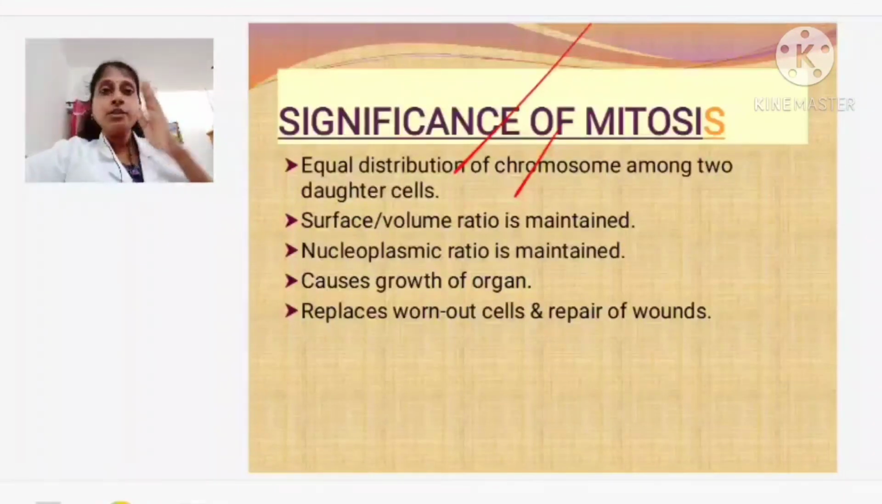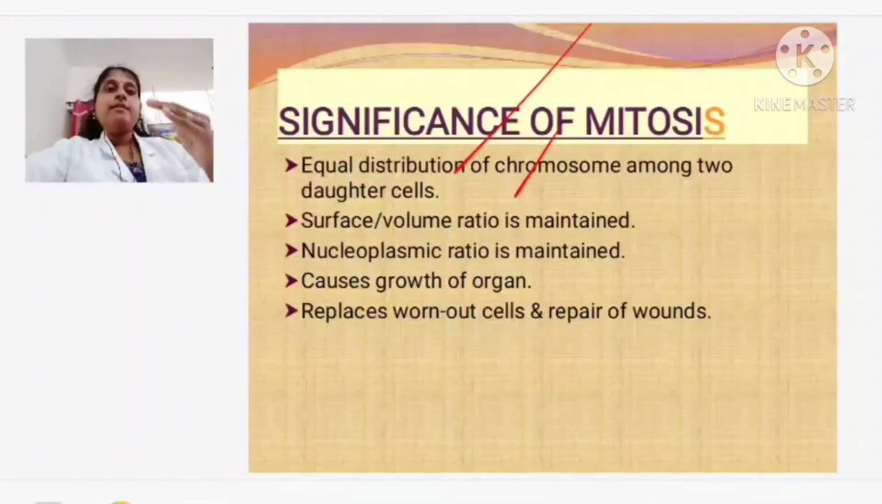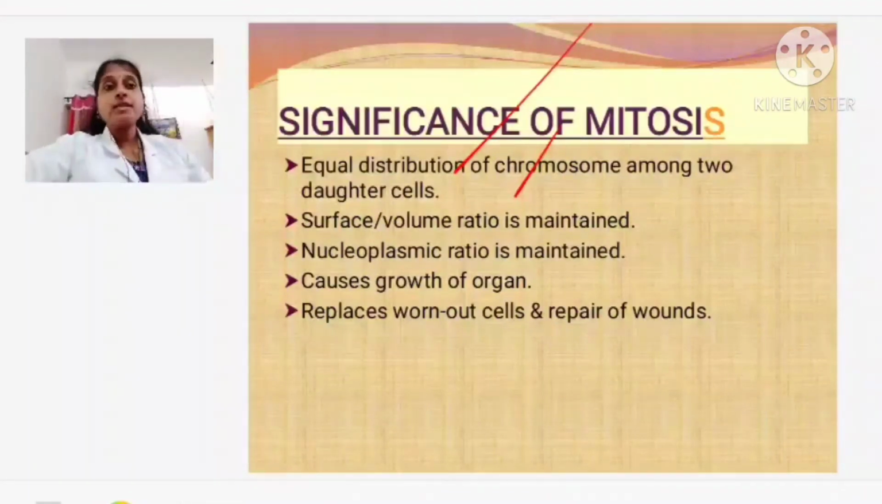After that, the nucleus is divided, then we find the cytoplasmic division, that is cytokinesis. From one cell, two cells are formed, and each cell has the same number of chromosomes. That's why it is called what? Equational division. With this, we are coming to the end of mitosis.